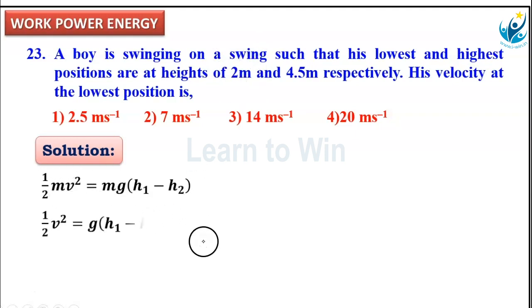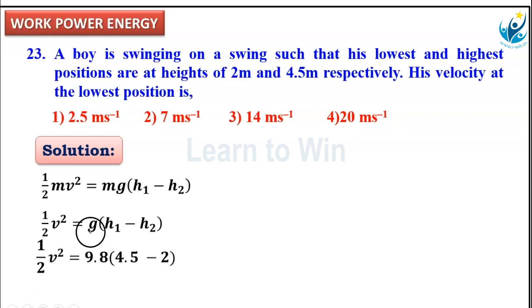m cancelled. v square by 2 equal to g into h1 minus h2. v square by 2 equal to, what is g? Acceleration due to gravity. Here not mentioned anything, means g we have to use 9.8 meter per second square. Here 9.8 into h1, highest point height from the ground, that is 4.5, minus h2, lowest point height 2. In simplification, we get v as 7 meter per second. Option is second option.